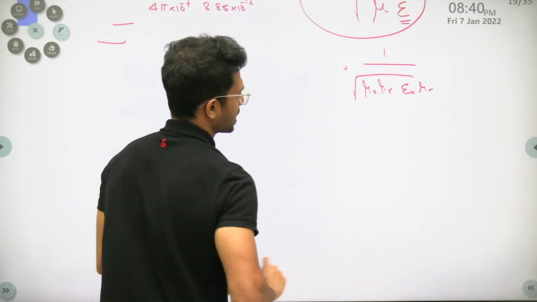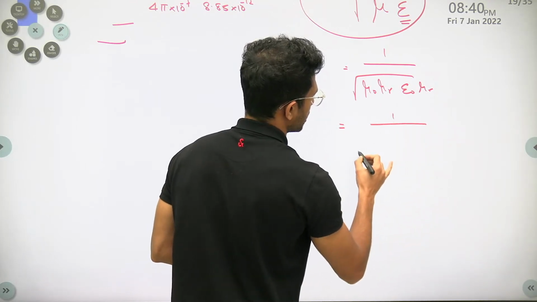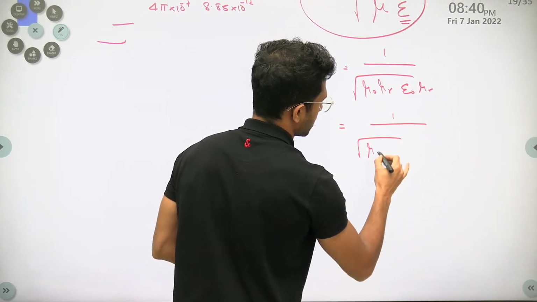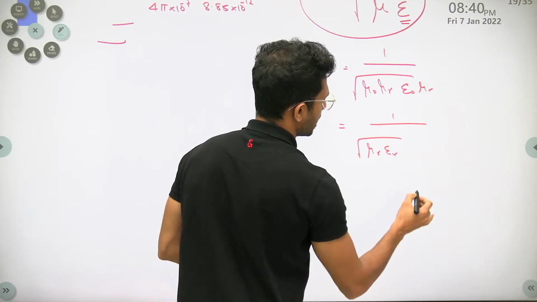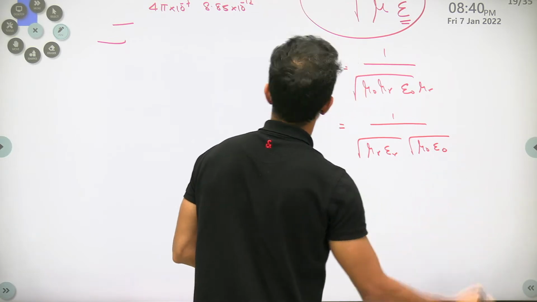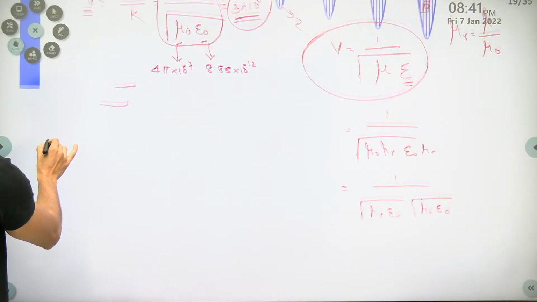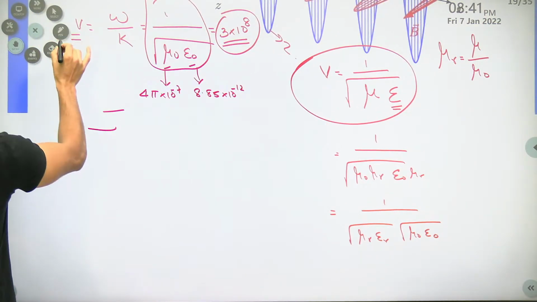I'm going to make small rearrangements here. This is equal to 1 by root of mu r epsilon r into root of mu naught epsilon naught. Do you remember seeing this 1 by root of mu naught epsilon naught?